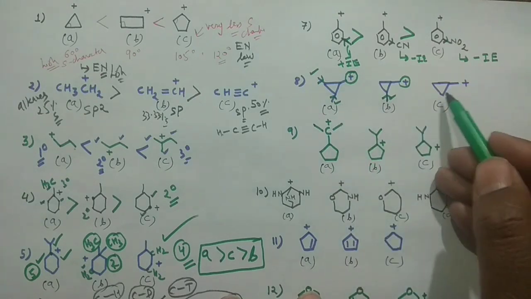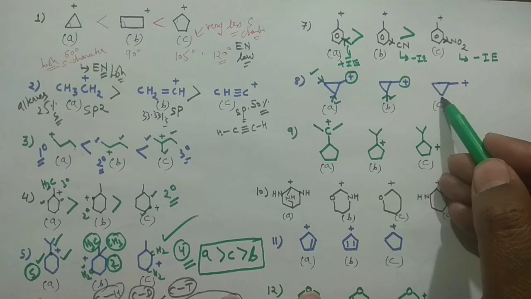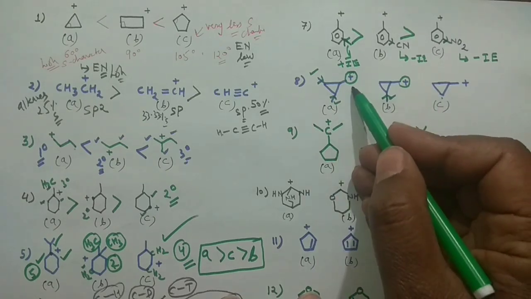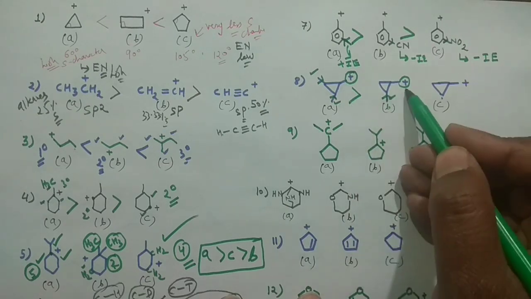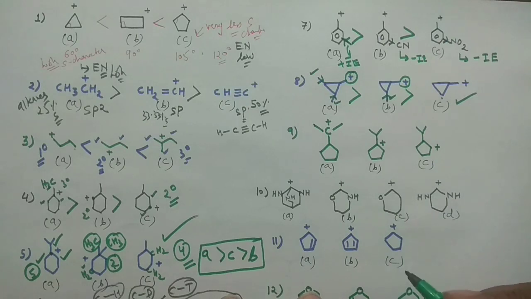And here you do not have any methyl group, so there is no concept of the plus I effect. So higher the plus I effect, higher would be the stability. In that case, A would be the most stable again, and C would be the least stable, and this will have the intermediate stability. Okay, now moving to the next.